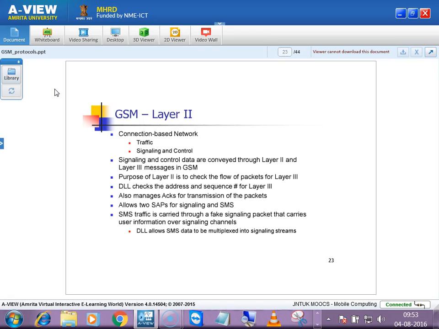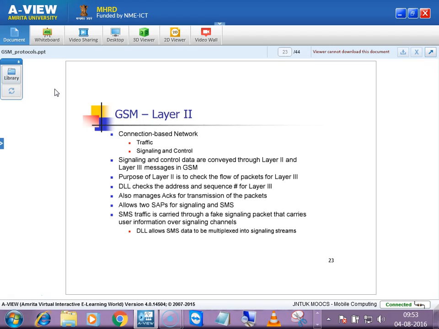It allows 2 SAPs for signaling and SMS. SAPs means service access points. Whenever one layer speaks with another layer, it will have some interfaces.